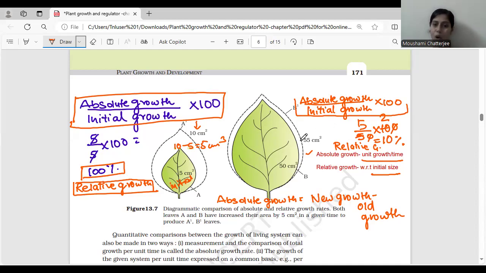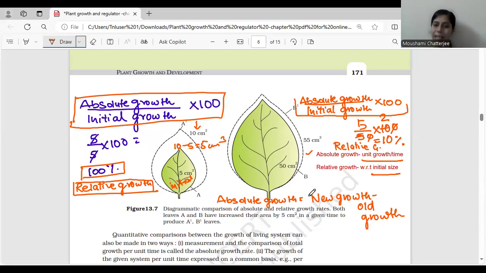And when we talk about leaf B, absolute growth by initial size, again into 100. Over here, we can see 55 minus 50 is 5, and the initial size is 50, into 100. So what is absolute growth?